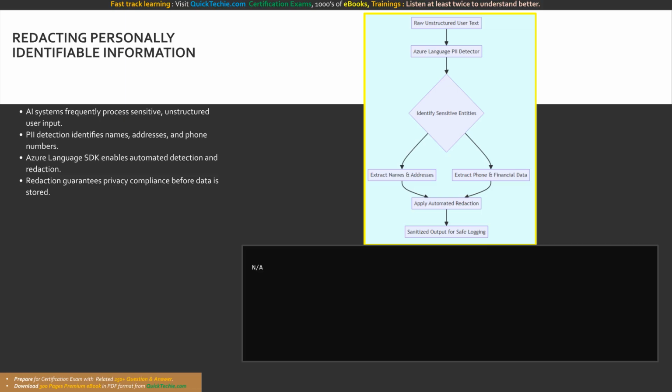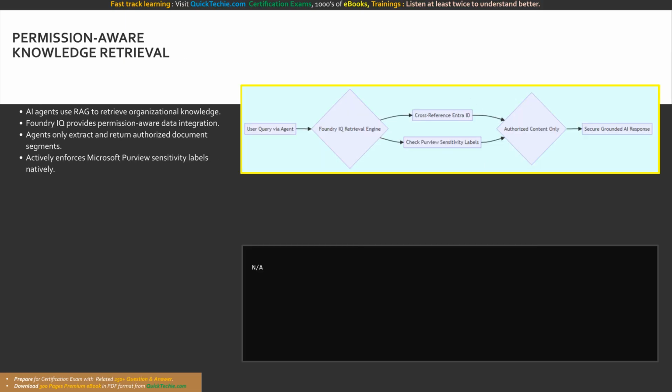Raw unstructured user text flows directly into the Azure Language PII detector. The system actively identifies sensitive entities, extracting details like names, addresses, and financial data. It then applies automated redaction to these elements, producing a completely sanitized output that is perfectly safe for long-term logging and analytical processing.